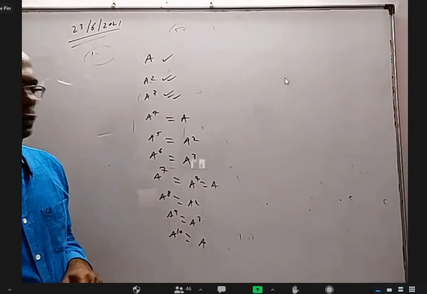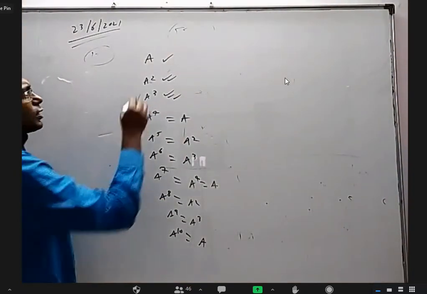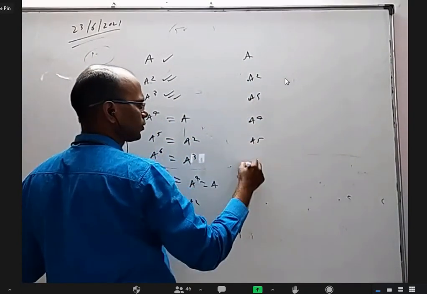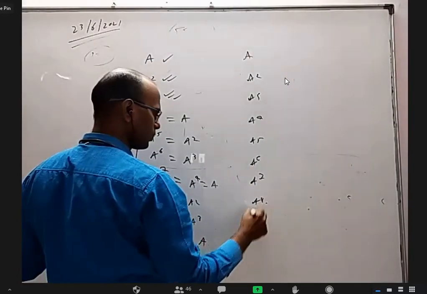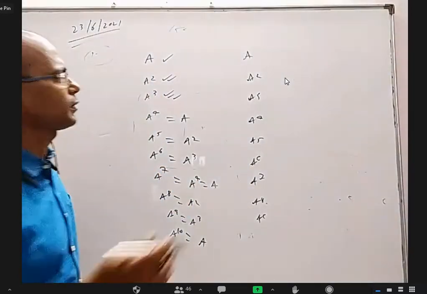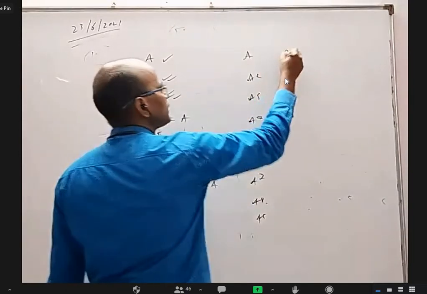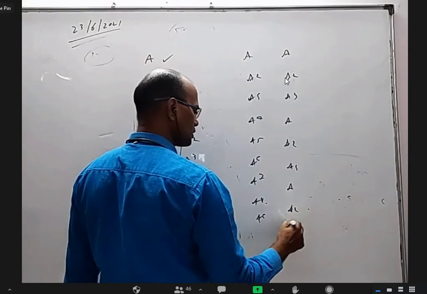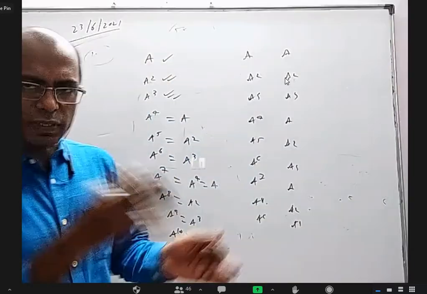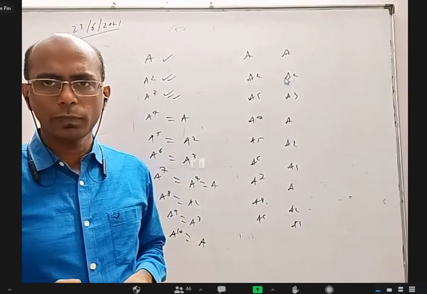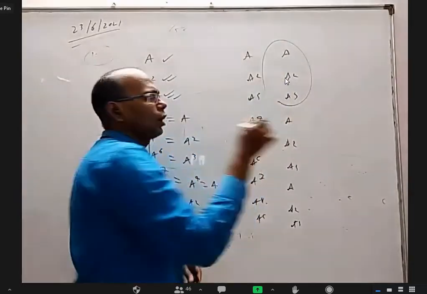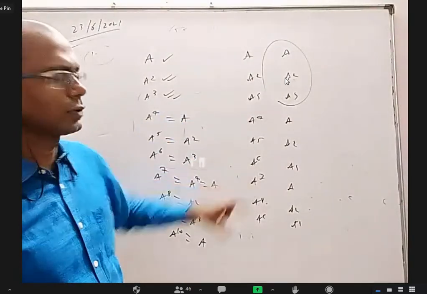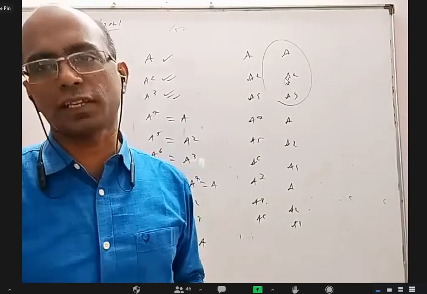So now when you look at these answers, what did I get? When I'm finding A square, A cube, A power 4, A power 5, A power 6, A power 7, A power 8, A power 9, till 1000, 1 lakh, doesn't matter, I'll only get 3 answers: A square, A cube, again A square, A cube, again A square, A cube. Do you see the same 3 coming repeatedly? Okay. So how many are repeating? 3. 3 are repeating. So we say it is a periodic matrix.